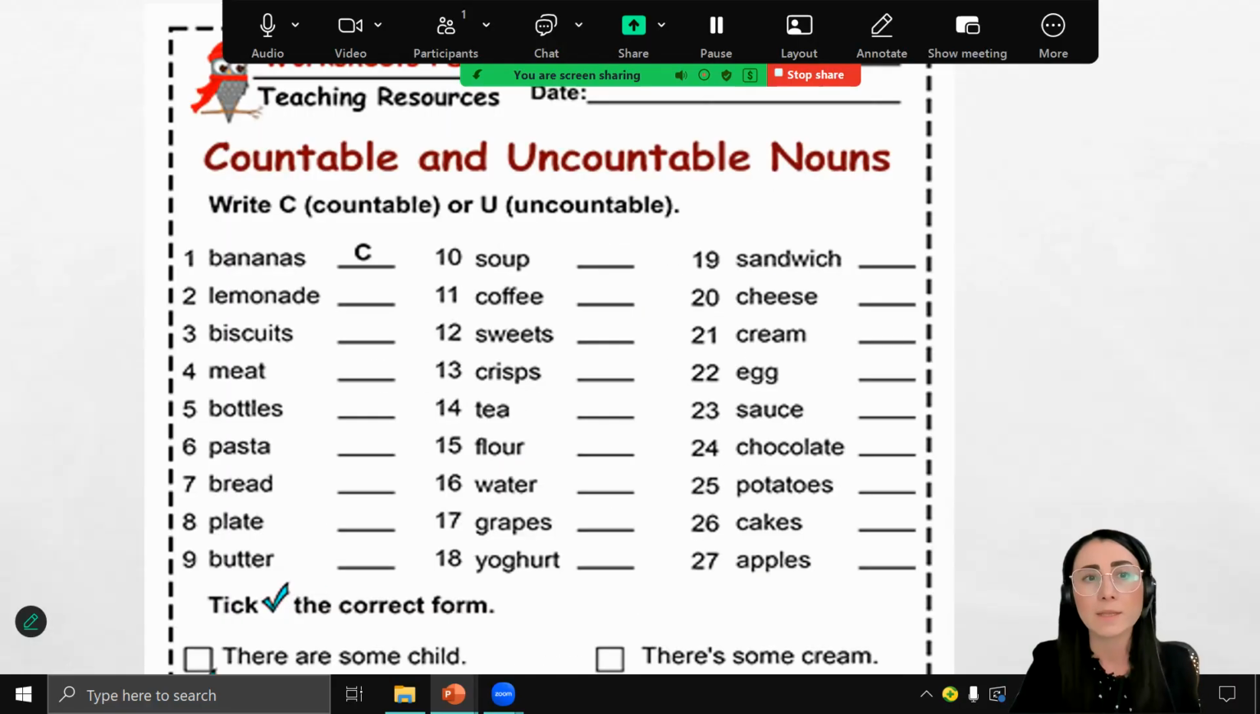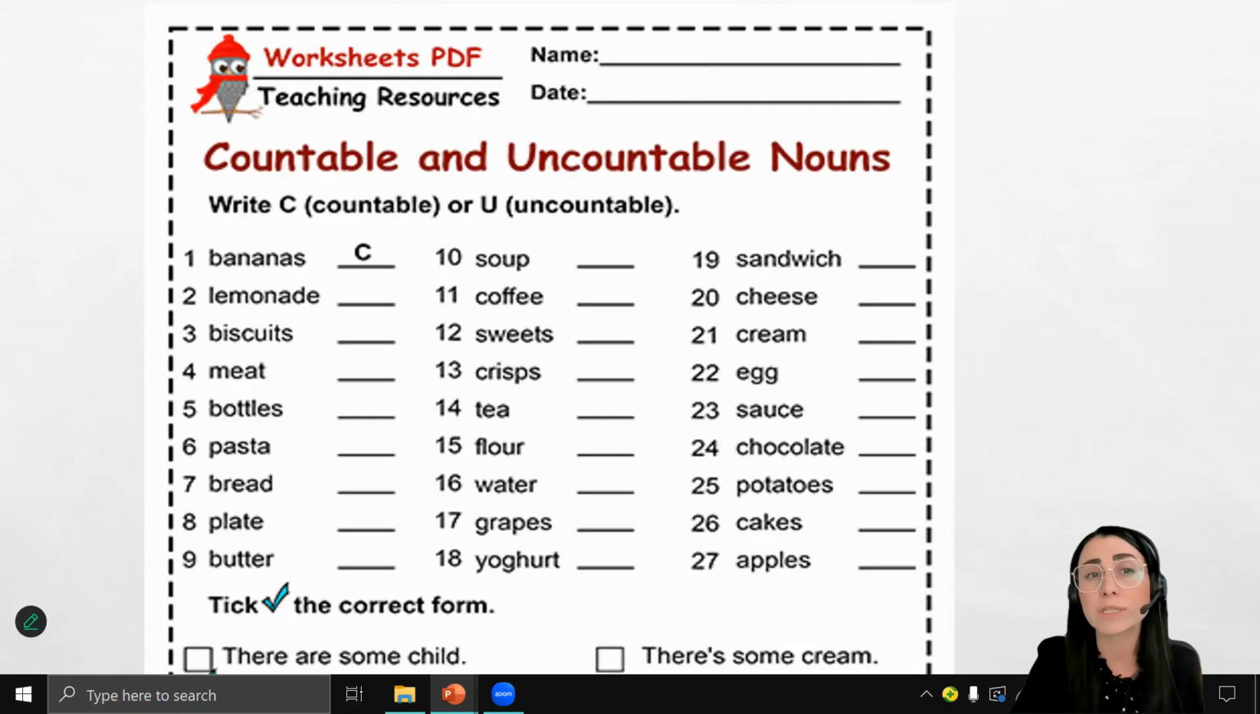Let's go further. In the first exercise, there are 27 different words. Your task is to take a look at them carefully and write down letter C if you think that the word is countable, and write down letter U if you think that the word is uncountable. Pause this video and do this exercise in writing. Then check your answers.